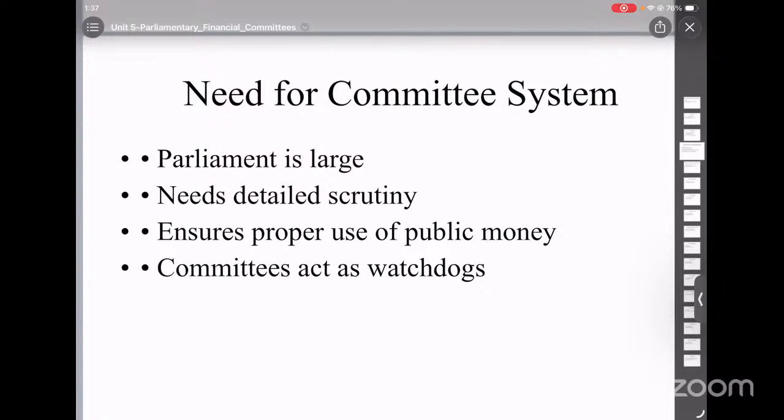And there will also be more technical understanding. The important point is that committees act like trustees of public money. That means they protect taxpayers' money.